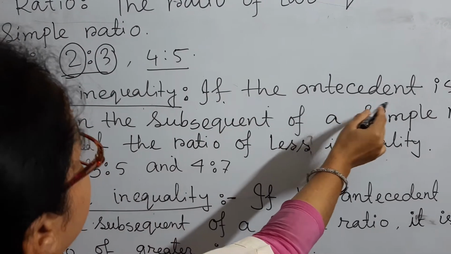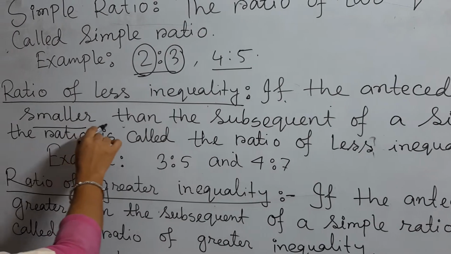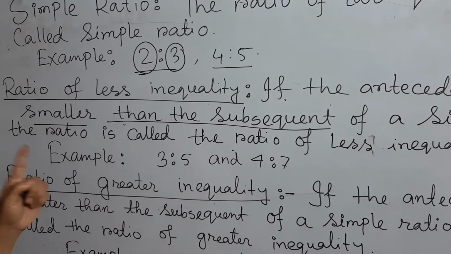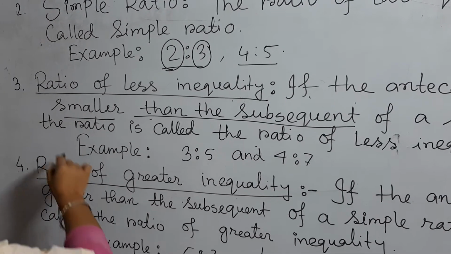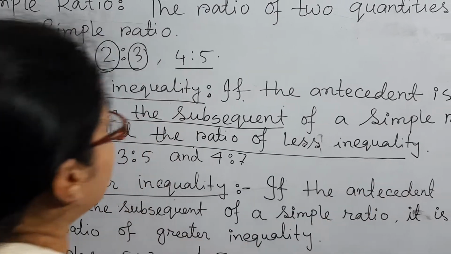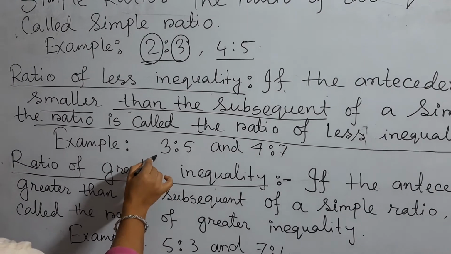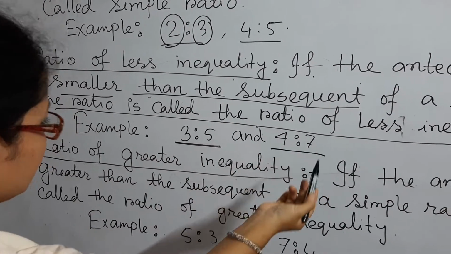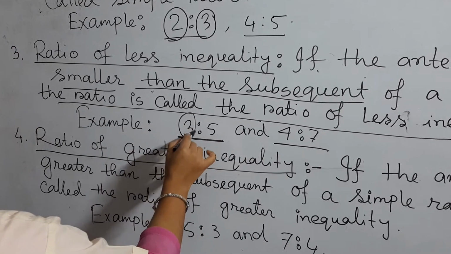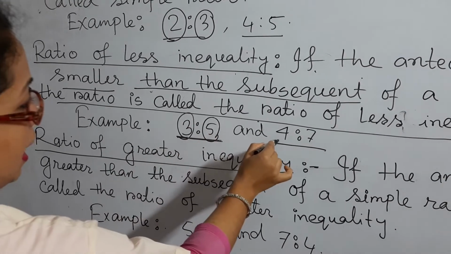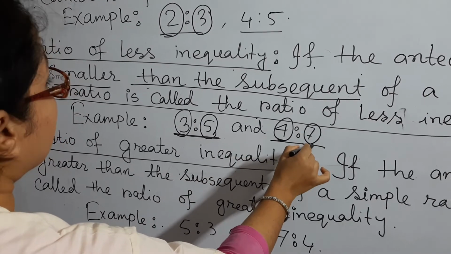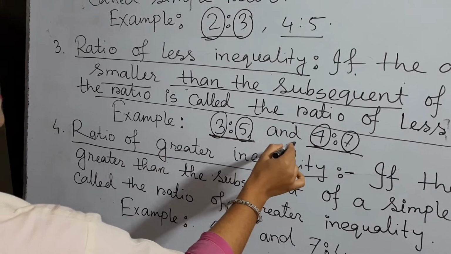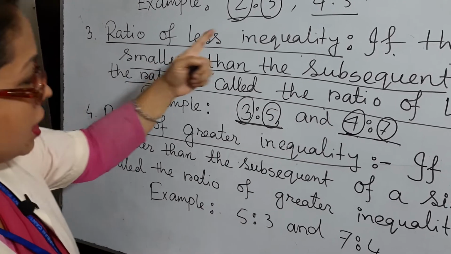If the antecedent is smaller than the subsequent of a simple ratio, it must be a simple ratio, then the ratio is called the ratio of less inequality. In this simple ratio, you see that the antecedent is smaller than the subsequent. That's why this is the ratio of less inequality.